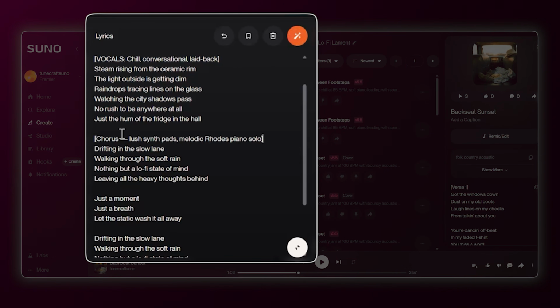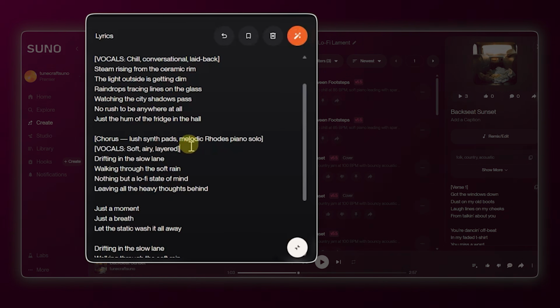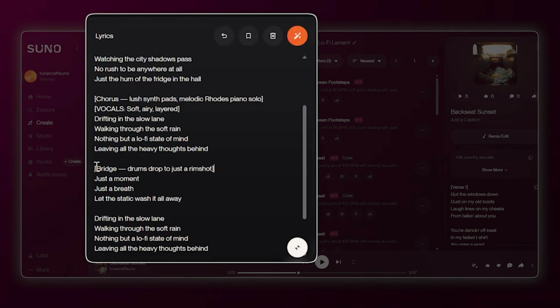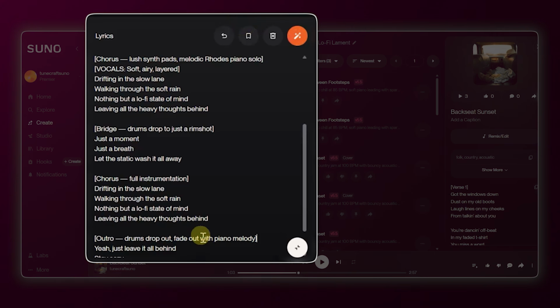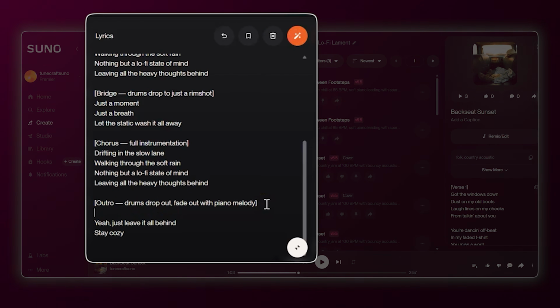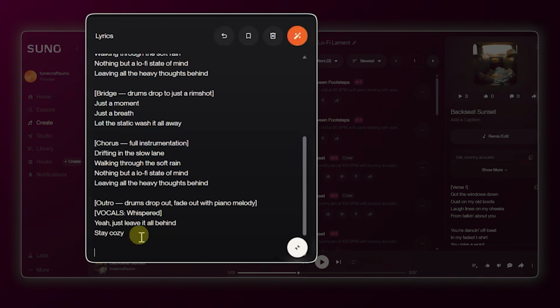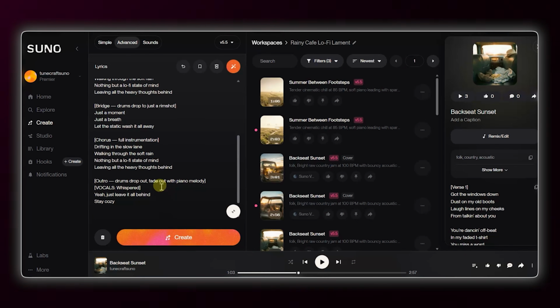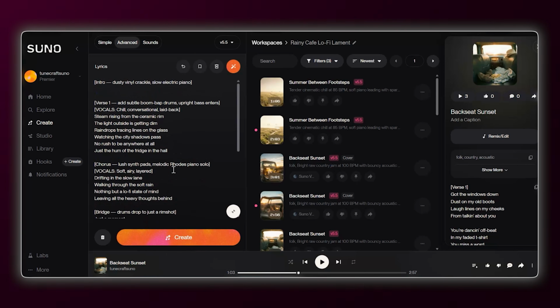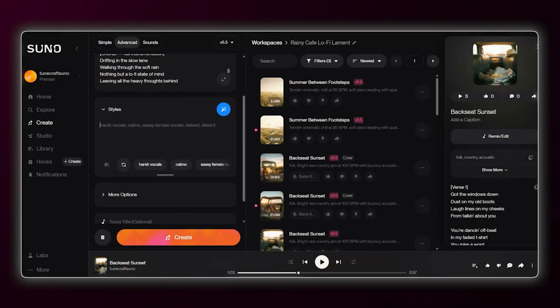Let's follow it up by lush synth pads with a melodic bass line for the chorus, drums to drop at the bridge, and finally, fade out with piano melody for the outro. Every section is explained within square brackets to guide Suno. By doing this, I'm telling Suno exactly when to introduce new instruments and when to change the energy. I'm not leaving the timing up to the AI. I'm directing the arrangement. Now we move to the style box.